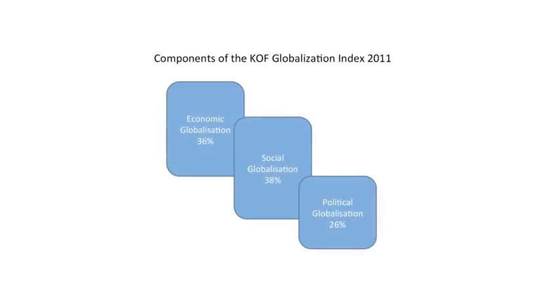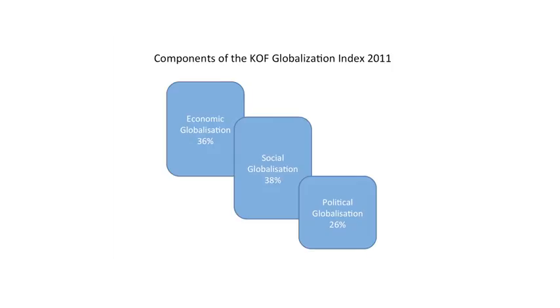Now the index is what we call a composite index. It is made up of three components: economic, social and political. And this kind of index always brings problems. Do we really want these three components lumped together? Do we want them weighted in this way? Are we happy with the individual elements that make it up? For this reason we're going to focus on only one part of the index.